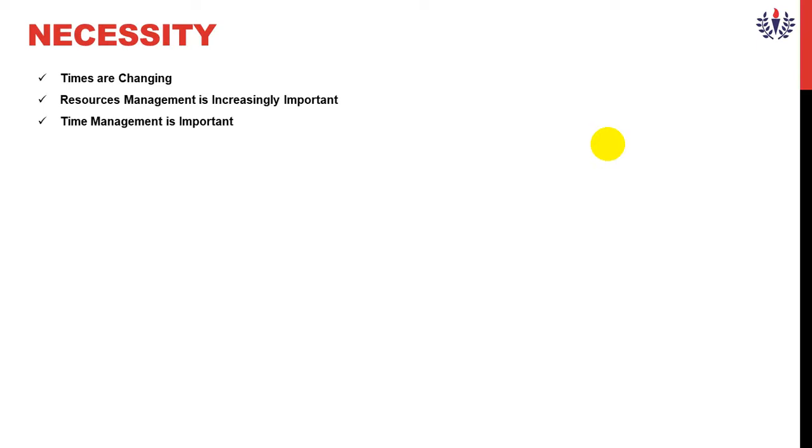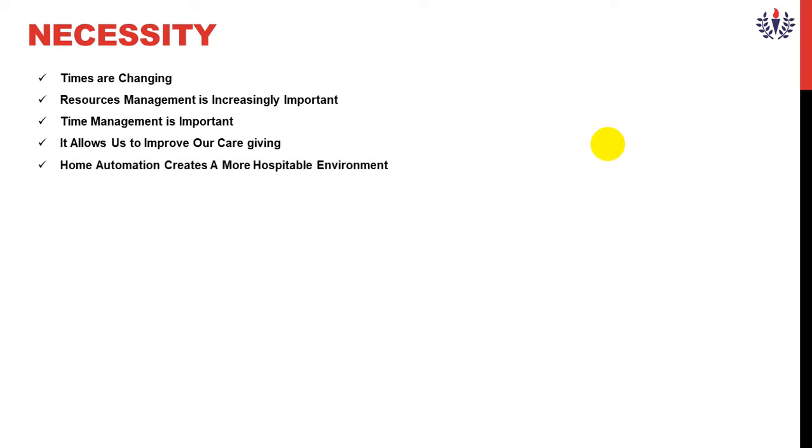Necessity of this home automation. Time, because it depends upon our time or changing. Second one, resource management, which is increased more. Time management is very important, and it allows us to improve our caregiving. Home automation creates a more hospitable environment.